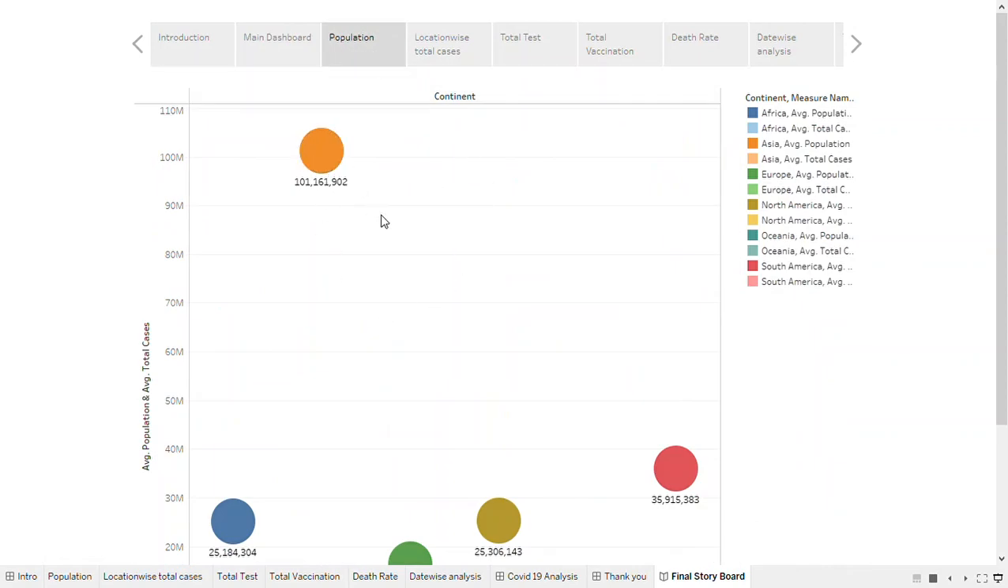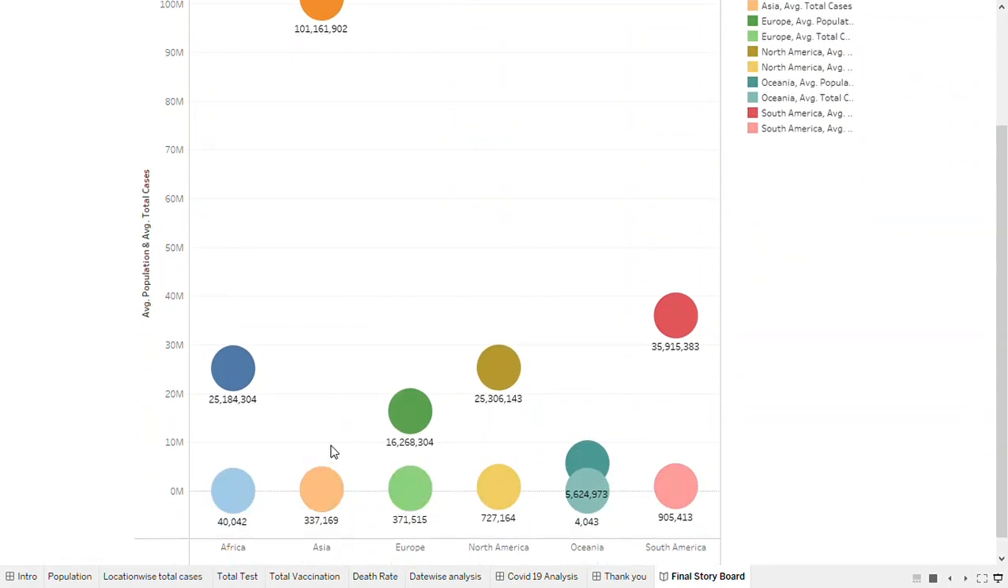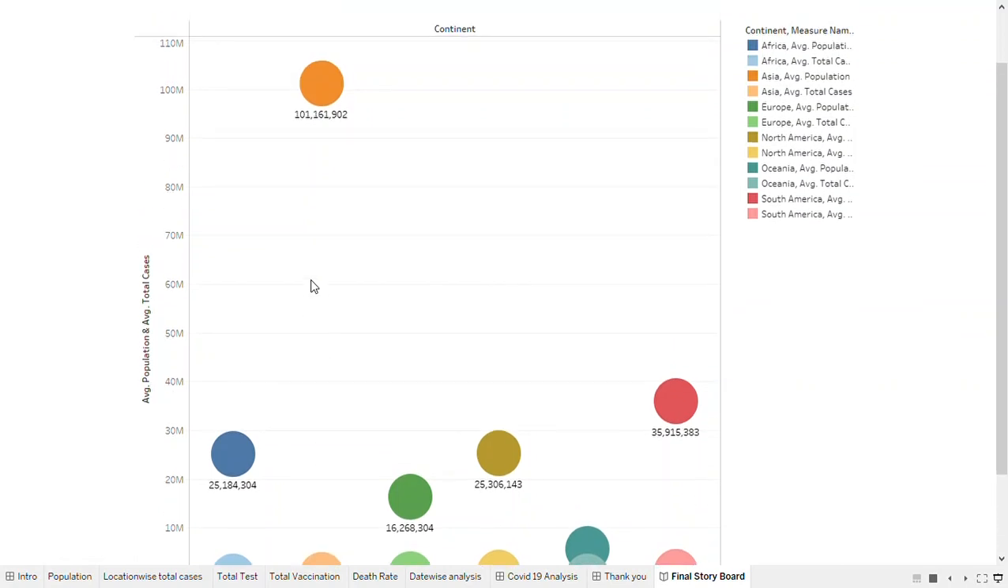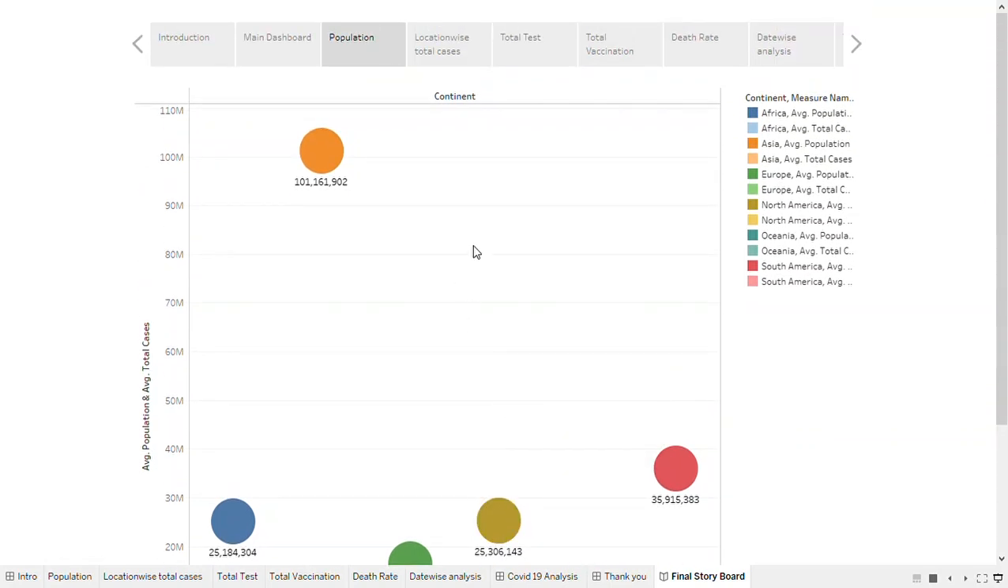This is a graph between continent and average population and average total cases. So it will show the total number of cases population-wise. For example, for Asia, total cases are this much and population is this much. Similarly, for North America, total cases are that much and population is that much. Basically, it gives continent-wise total population and total number of cases.